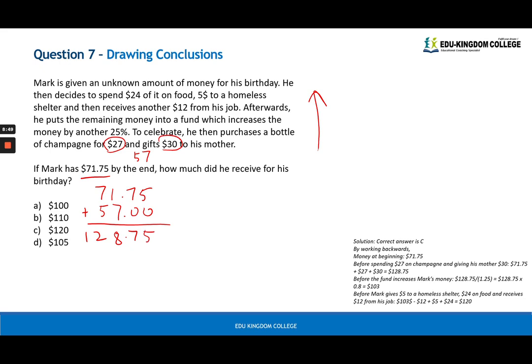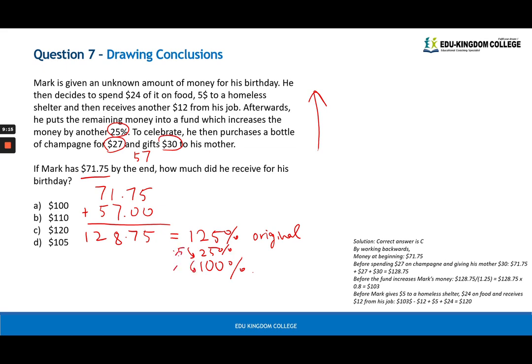Now we have to look at this bit. Afterwards, he put the rest of the money in, which increases money by another 25%. So $128.75 is actually the same as 125% of his original money. We want to get to 100%. How do I do that? Well, I want to get to 25 first, to get to 25%, and then to 100.